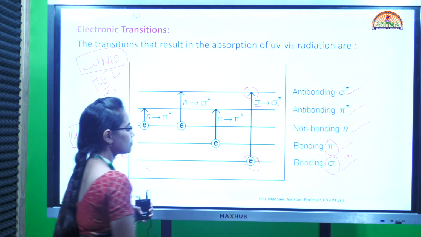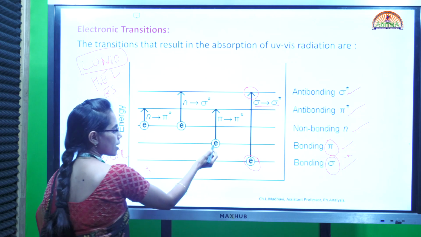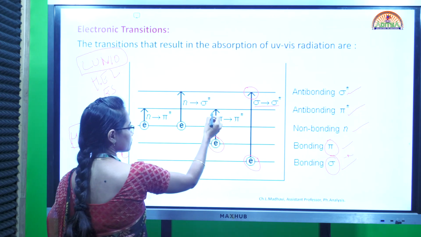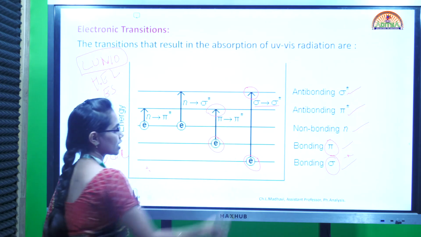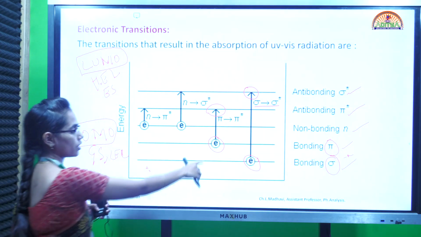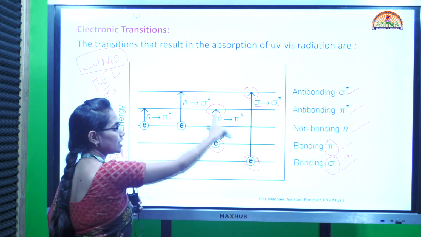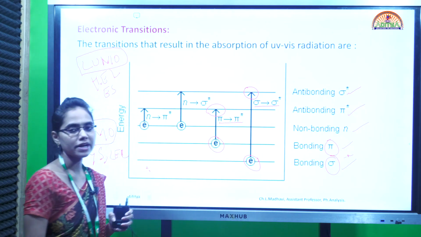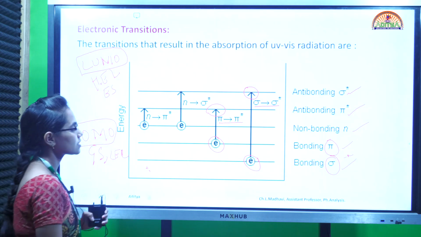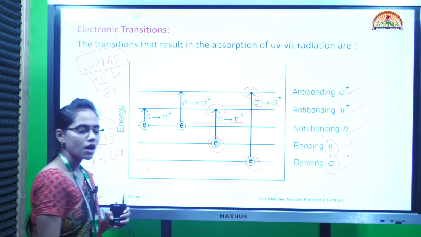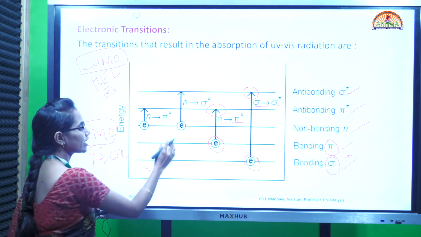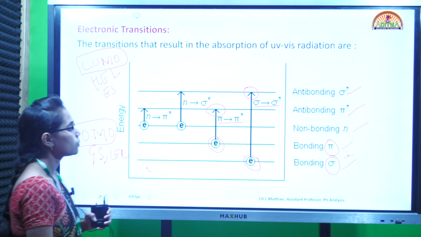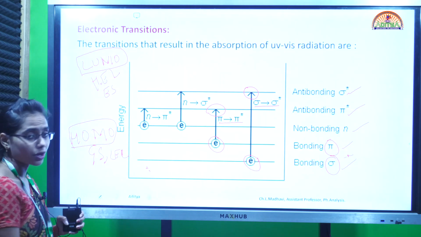Then we have the transition from bonding pi orbital to anti-bonding pi star orbital, and that is given as the pi to pi star transition. Then similarly we have transitions from the non-bonding orbital. From the non-bonding orbital, electrons can go to the anti-bonding pi star orbital and the anti-bonding sigma star orbital.